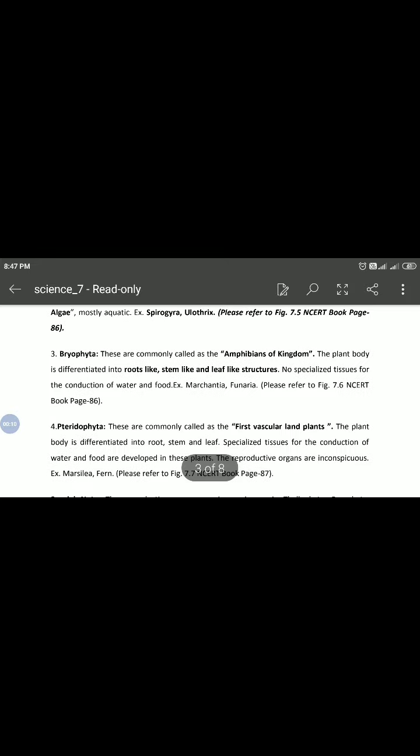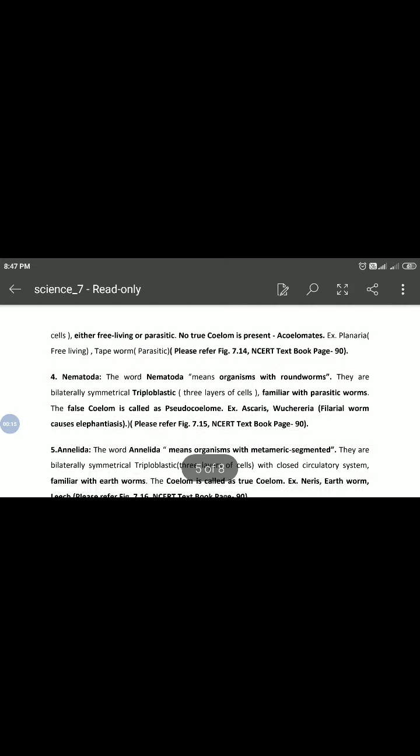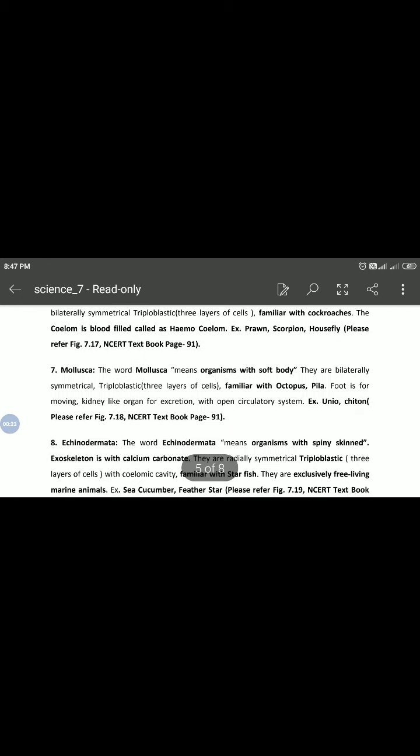Okay, in the last few days we are discussing a study about the diversity of living organisms. We have reached up to the Mollusca. Mollusca means organisms with a soft body. All the aquatic animals present in the sea that have soft bodies.